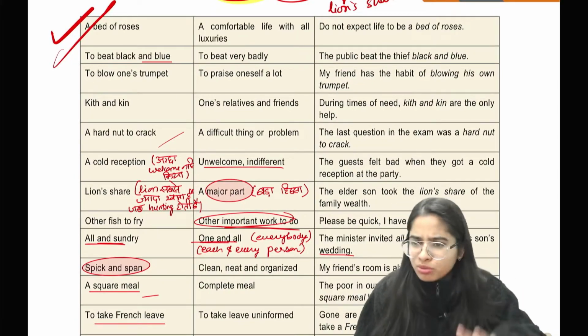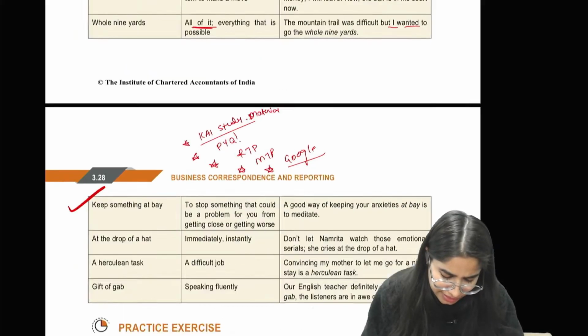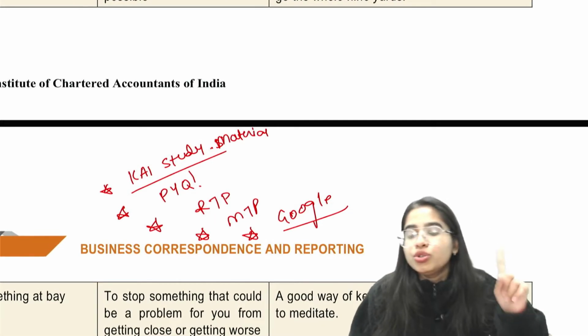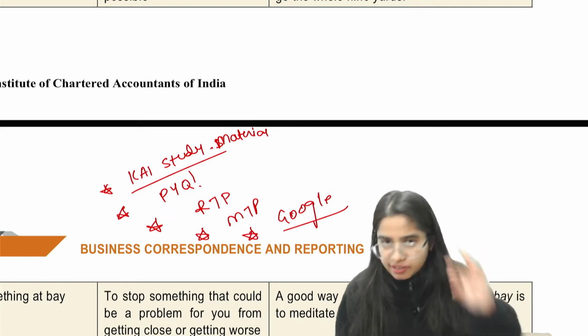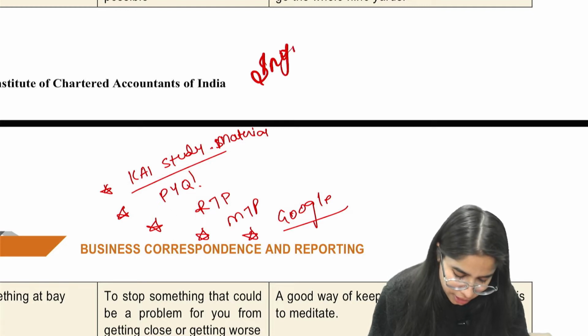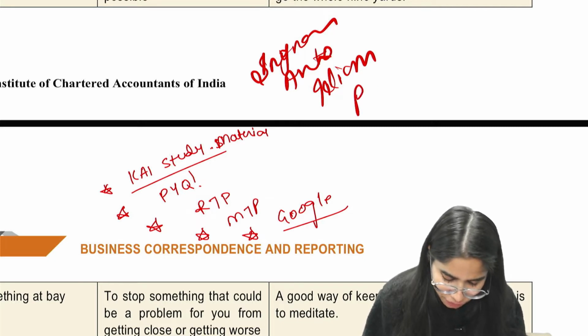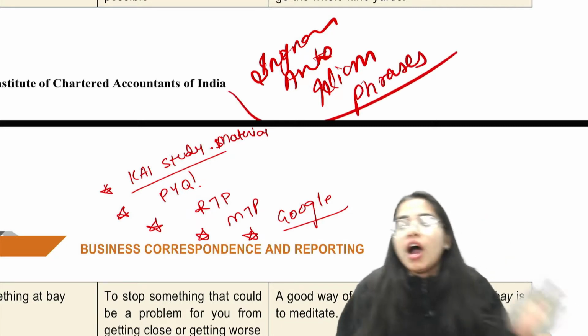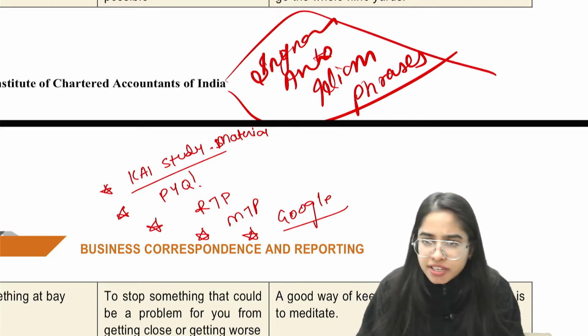So what you have to do, there's not much, it will not take much time. Idioms, yes. So you have to refer to idioms, phrases, synonym, antonym, that's it. The rest of the topics you can skip. You can do only these 4 topics: synonym, antonym, idioms, and phrases. Now, how to prepare, ma'am? Whether these synonyms, antonyms, idioms, and phrases will come from the ICAI study material?